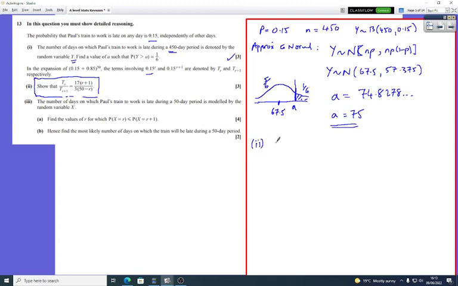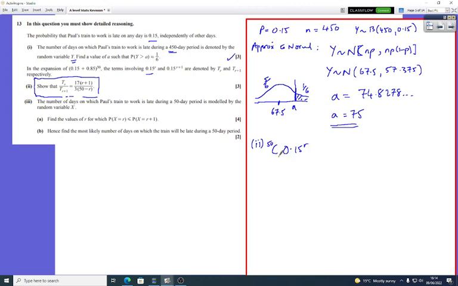So what you could do is, first of all, if I wanted something in terms of 0.15 to the r, I can say that is the same as 50 choose r, because I've got 50 terms altogether here.